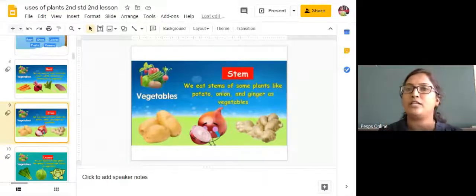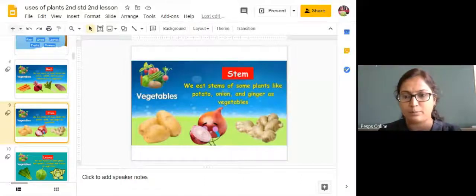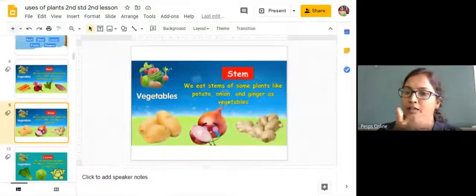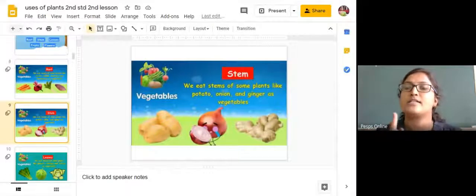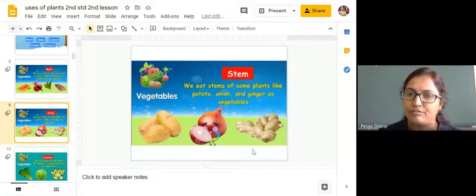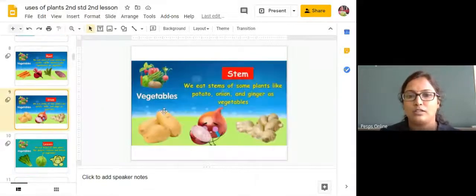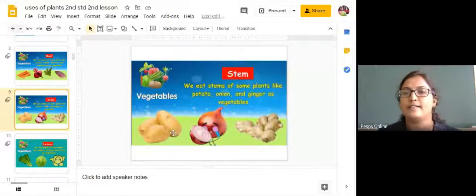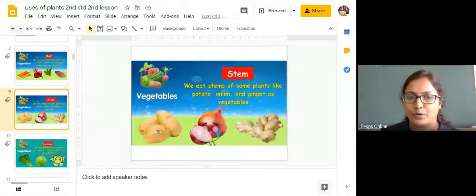Okay, the vegetables which grow under the ground, on which you do not see hair follicles, we call stem food. Fine, that is called the stem food. You can observe on the ginger also. There are no hair follicles or root hairs on ginger either. Fine. So we call these vegetables stem food, for example potato, onion and ginger.